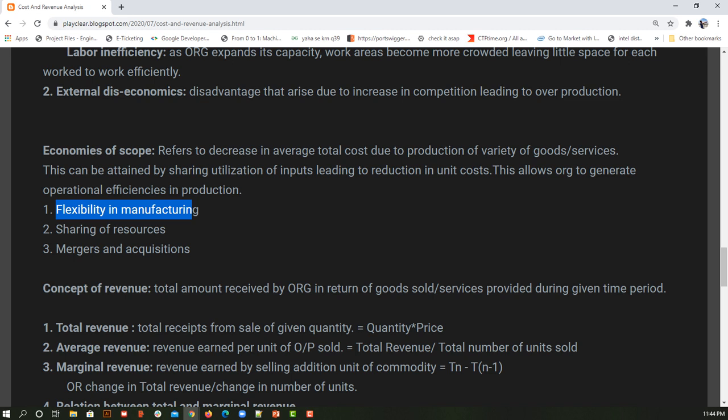Coming to mergers and acquisitions, if an organization is producing product 1 and product 2, and there is a demand for product 2 with some other company as a raw material, as a part of their process, then product 2 is helping the organization to increase its portfolio by merging with some other organization. So that's how multiple products not only help in sustaining the organization but also in increasing its portfolio. So that was all about our economies of scope.